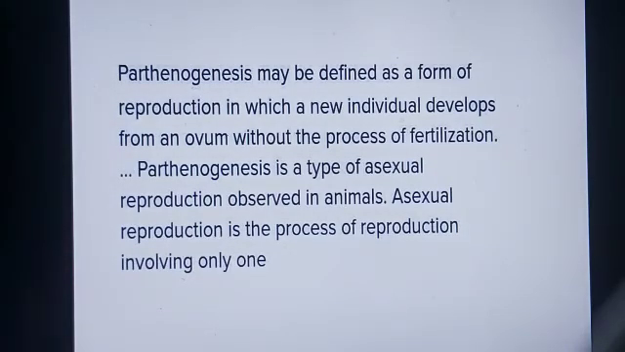Next, let us discuss the definition of parthenogenesis. Parthenogenesis may be defined as a form of reproduction in which new individuals develop from an ovum without the process of fertilization. Parthenogenesis is a type of asexual reproduction. It is seen in many animals. So, this is an asexual reproduction, and in this process only one organism is involved. Some of the lizards reproduce by this method.